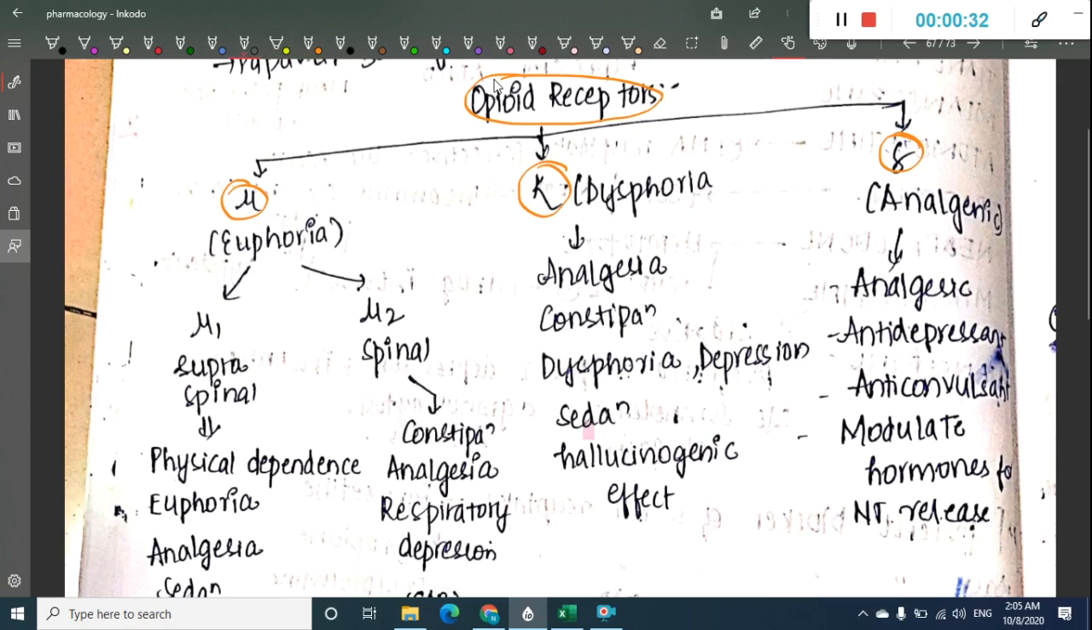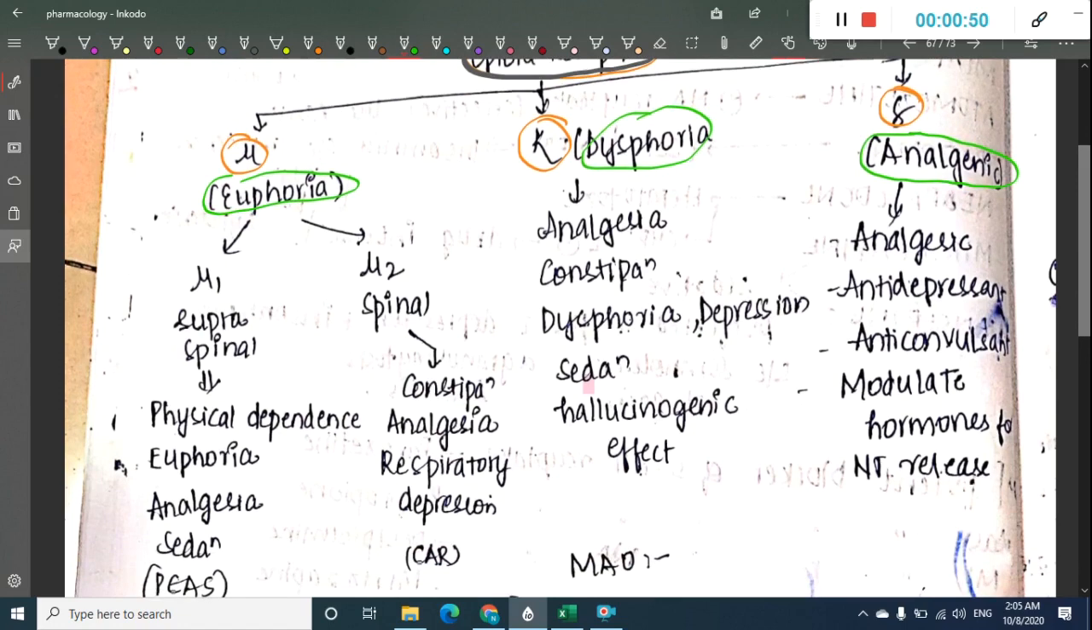See, mu receptors are also called euphoria receptors. Kappa receptors are also called dysphoric receptors, whereas delta receptors are those which are analgesic receptors. So these actions are very important. These mu receptors are again divided into two types. We have mu1 receptors or supraspinal receptors, and we have mu2 receptors or spinal receptors.